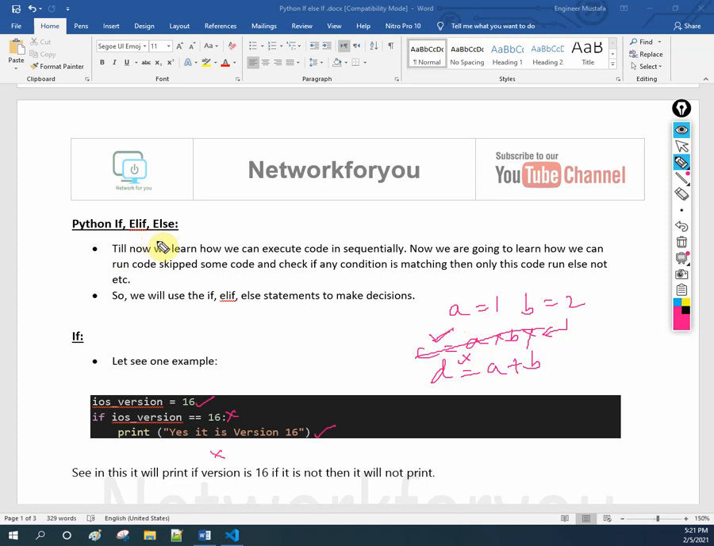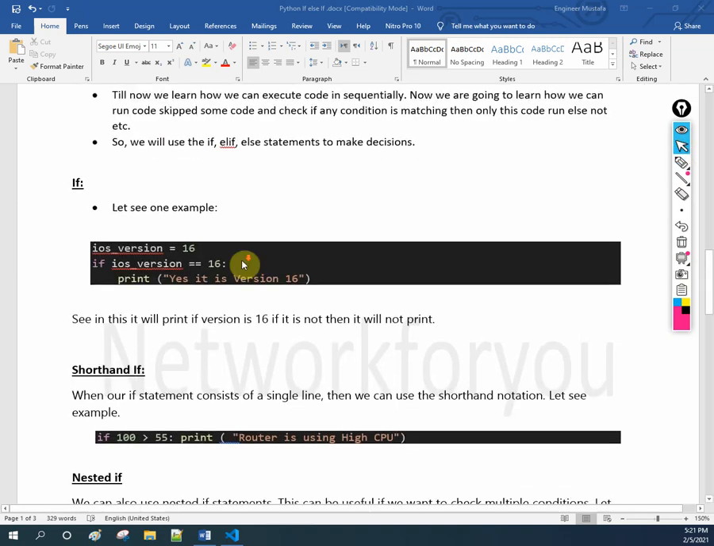Okay, so what did we learn? No need to execute the code sequentially, in the order way. We can execute whatever we want depending upon the condition. Till now we learned how to execute code sequentially. Now we are going to learn how to run the code or skip some code, and check if any condition is matched, then only this code will run, else that code will not run. We can do that by using the if, else if statement to make the decision. So here I wrote a simple example. If you see here, this is an if.